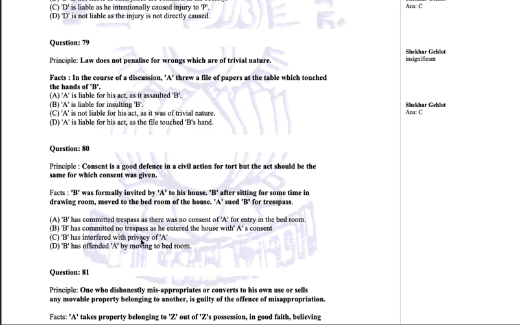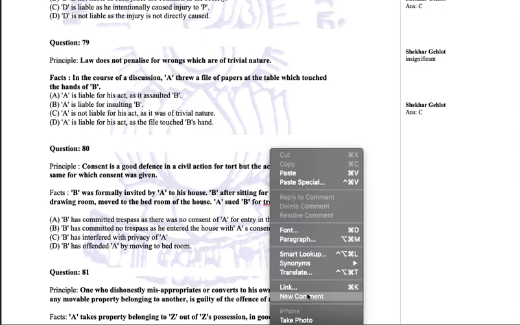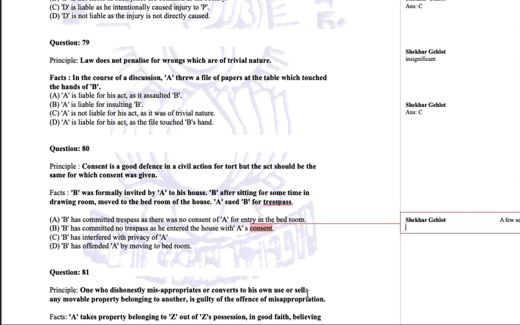We cannot go with these options. These options are correct, but we cannot go with them because he has filed a case for trespass. We have to discuss in relation to trespass only. So we'll restrict ourselves to option B. B has committed no trespass as he entered the house with A's consent. So when he entered the house with the consent of A, then drawing room, bedroom, whatever, toilet and kitchen, they all are part of the house. You cannot keep taking rooms separately and then filing cases at each other like this.